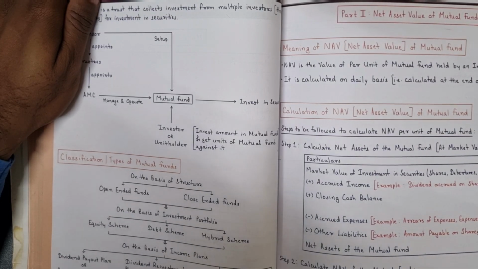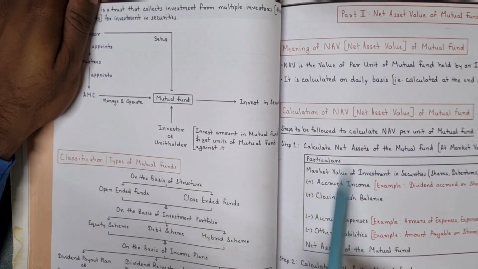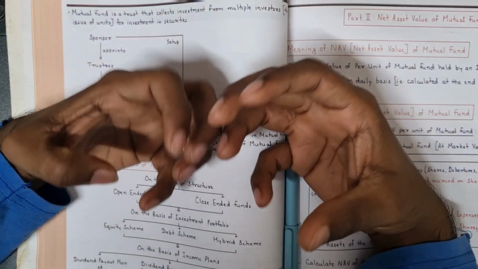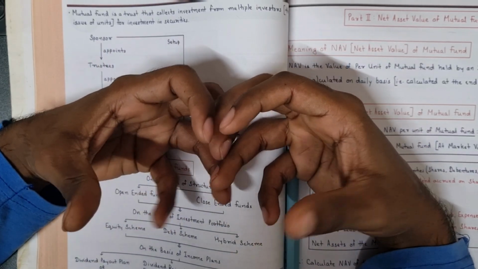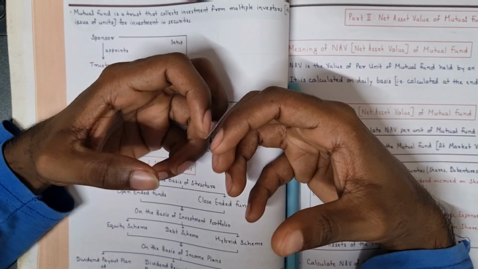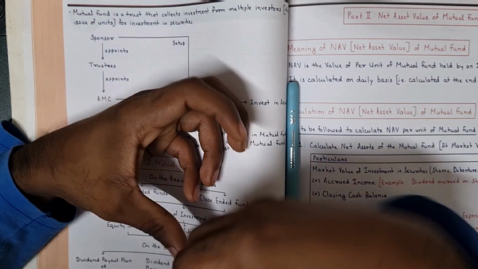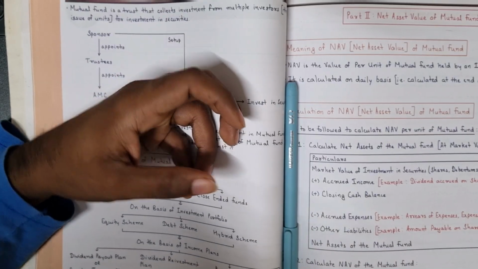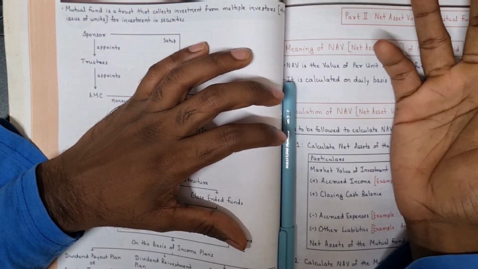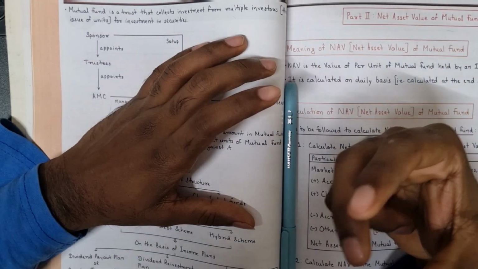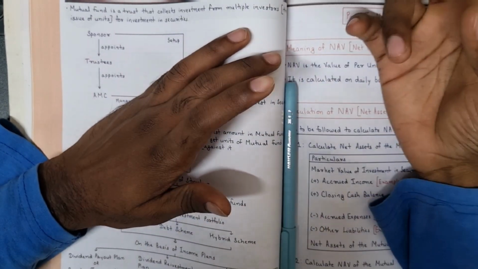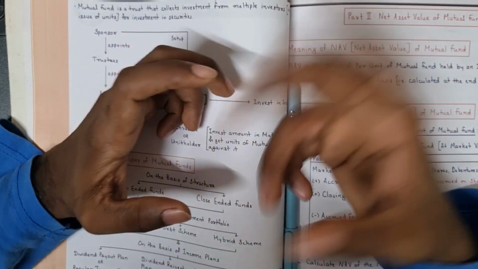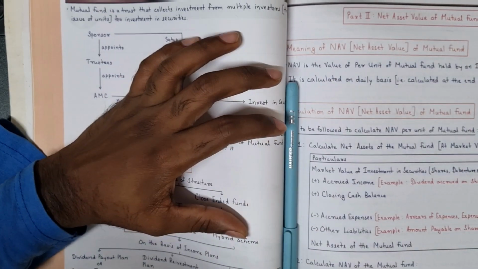The next type is the dividend reinvestment plan. It means the mutual fund is receiving dividend from various companies, or interest from various companies. Now it is not going to give it out in cash to the unit holders. It will not distribute it as cash. It will reinvest that dividend money into the mutual fund and give them units, and units are issued to unit holders.